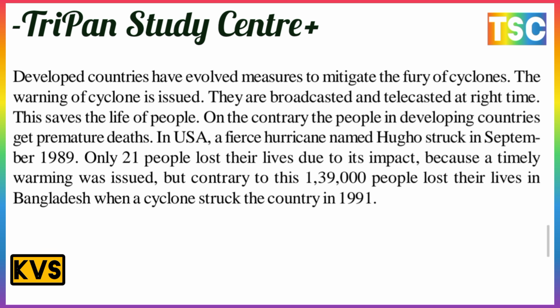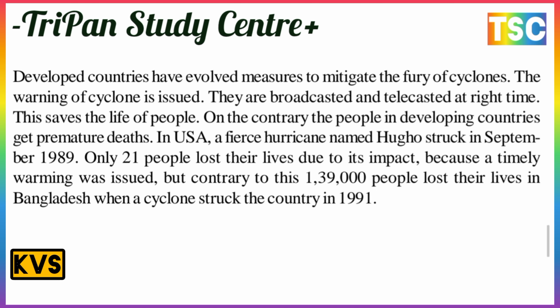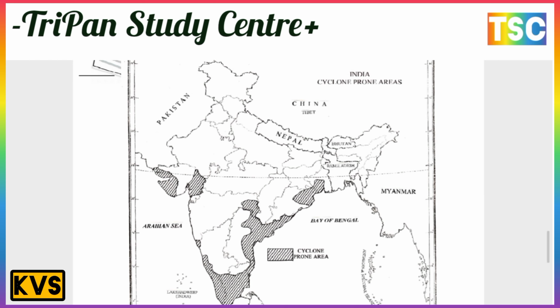But contrary to this, 1,39,000 people lost their lives in Bangladesh when a cyclone struck the country in 1991. Here is an important map showing the cyclone prone area. This is the most important cyclone prone area.